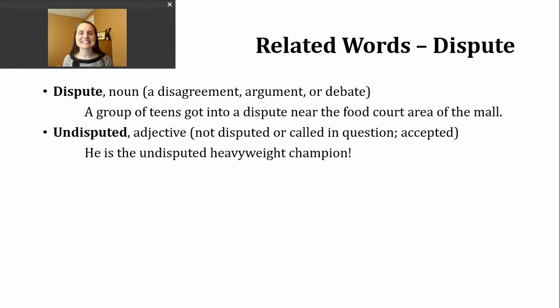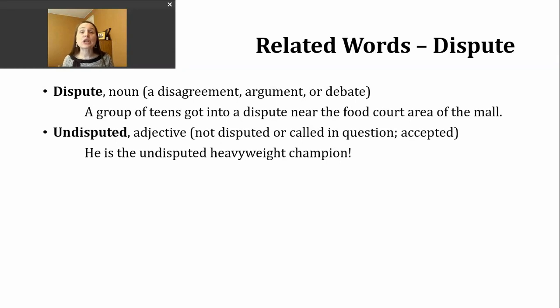I saw this sentence in a recent news article, and the noun form clicked with me since I knew this verb was coming up. So it means they got into an argument. Could have been just verbal. We don't know if there's a physical piece of this in this particular sentence alone. But I would say argument is a word we could put in place in the sentence. A group of teens got into an argument, and that sentence would have the same sort of meaning.